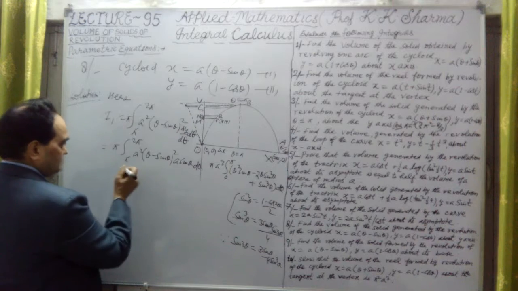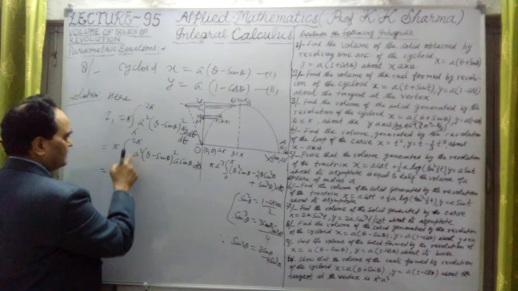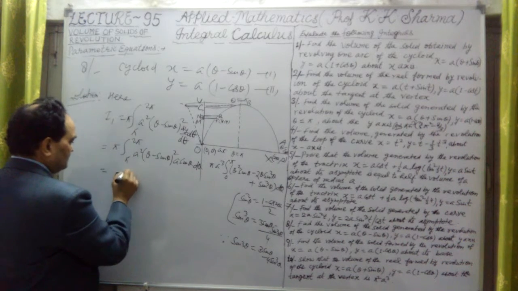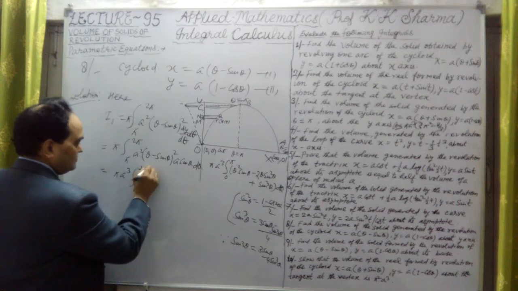Now let me put them. Therefore, this limit I'll put separately, pi to 2 pi and 0 to pi, that is another point. But let me first write what is the value. Pi cubed, first let me take pi to 2 pi.